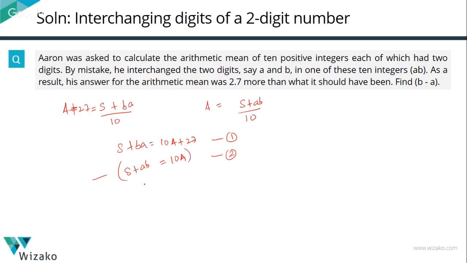Subtract equation 2 from equation 1. S gets cancelled with S, 10A gets cancelled with 10A. So what we have is BA minus AB is equal to 27. Right? We have done this using equations. Just take a minute. Let's just understand.